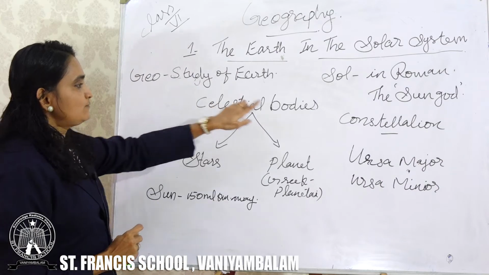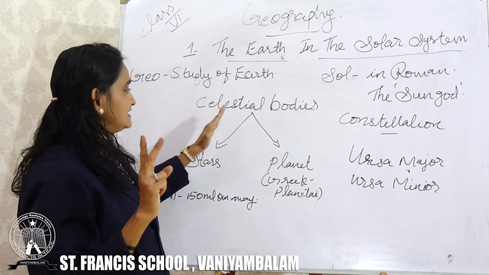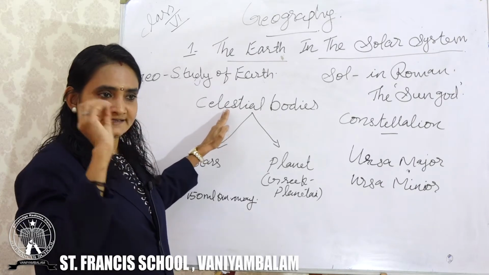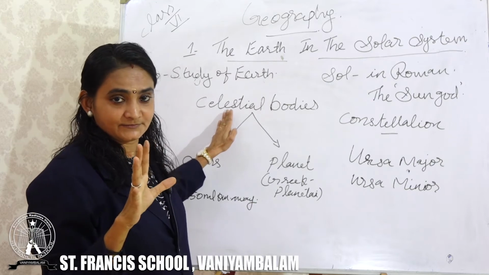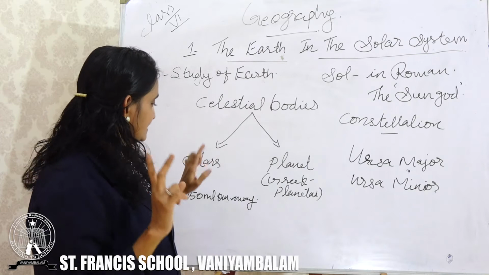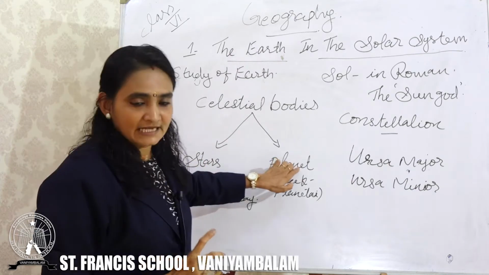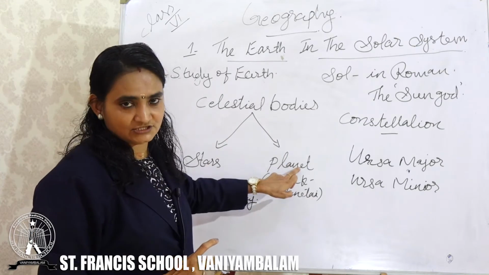Now, these celestial bodies we can classify into 2. Celestial bodies means whatever things shine in the sky during the night time. They are classified mainly into 2, that are stars and planets. Clear to you? Stars and planets.